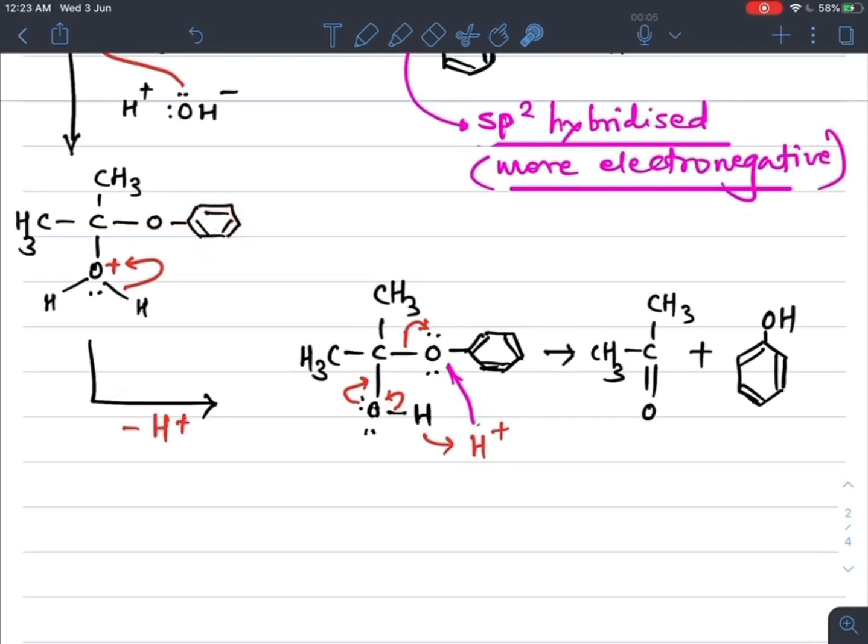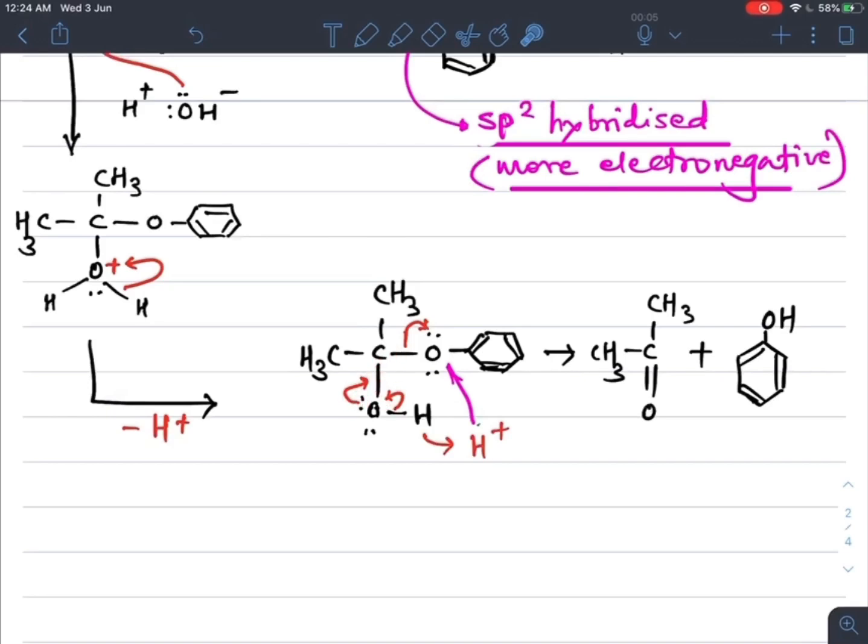Now this intermediate is again converted. What happens here is, this oxygen again takes these two electrons from the hydrogen, and at the same time it forms the double bond with the carbon.